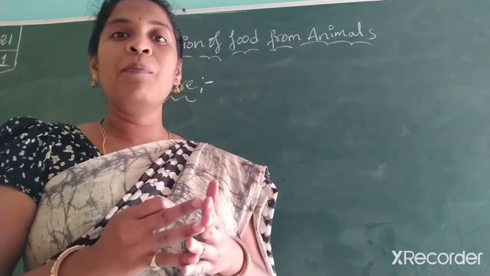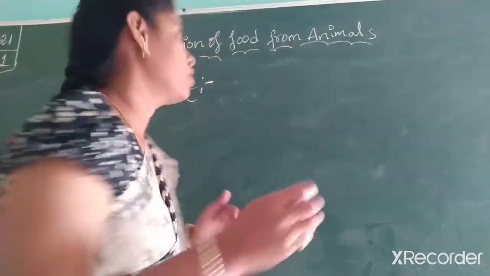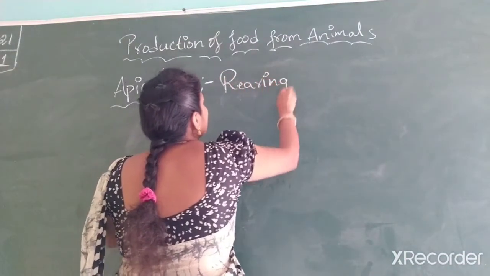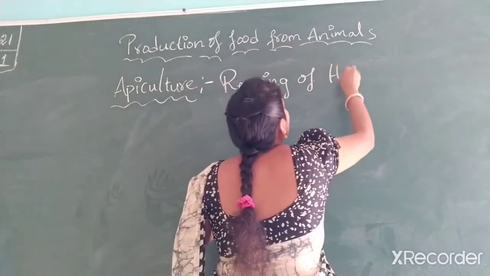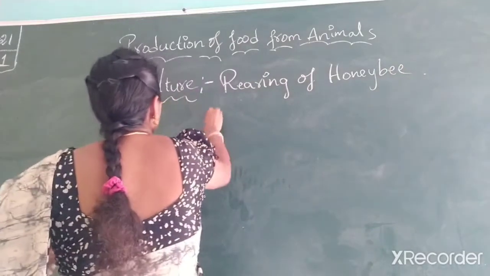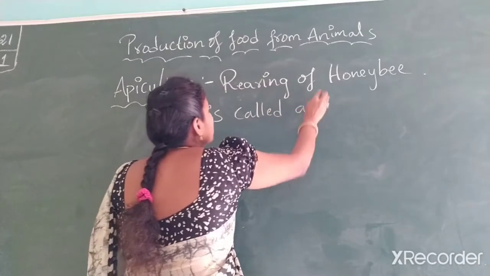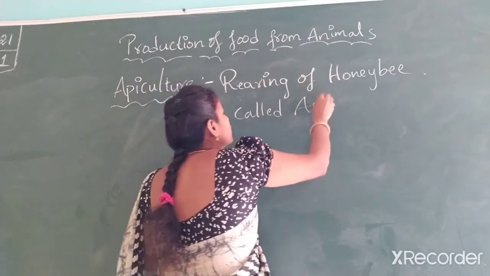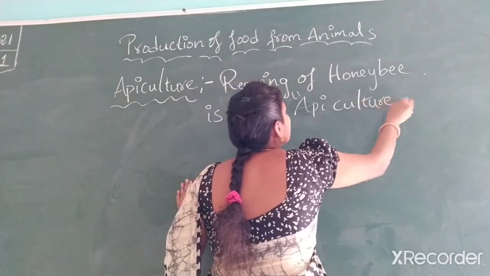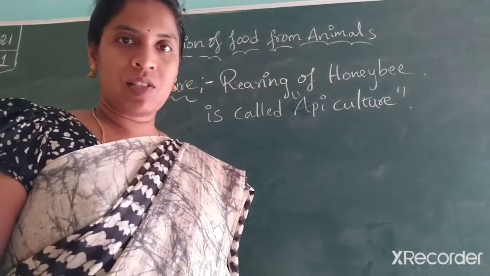So the rearing of honeybees for honey is called apiculture. Rearing of honeybees is called apiculture. Is it clear?